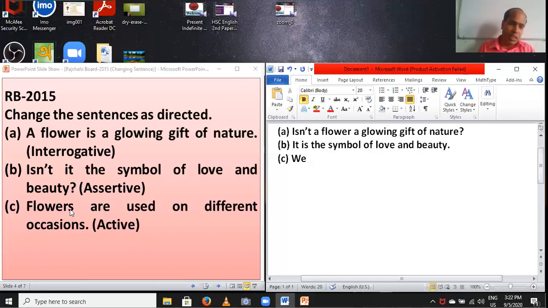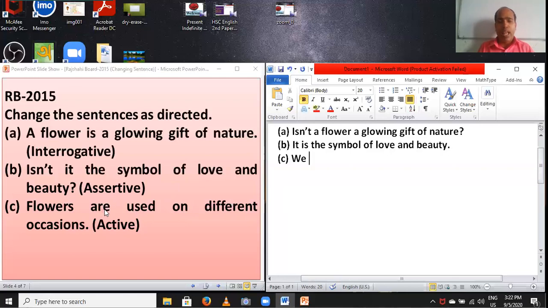In Bengali meaning, the flowers are used on different occasions. If I ask who uses them, they are not mentioned here, but actually we use them. That is why we take "we" as the subject here. Dear students, I hope that you have understood better. You have to set an auxiliary, but there is no auxiliary in this sentence. You have to go to the next step. You have to cut the extra word.